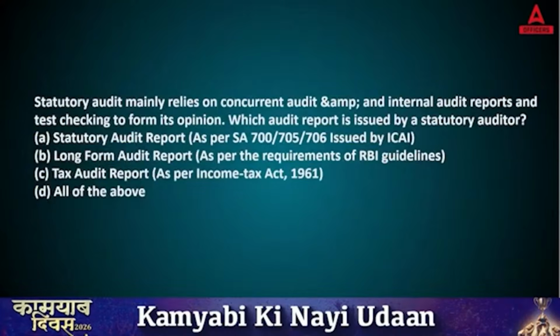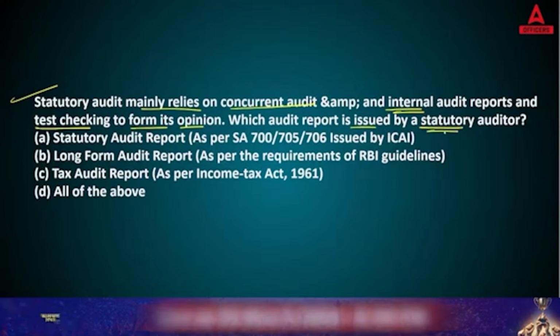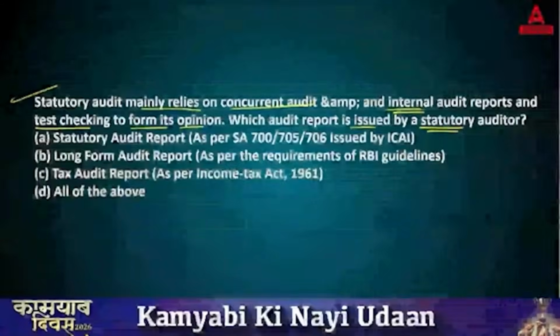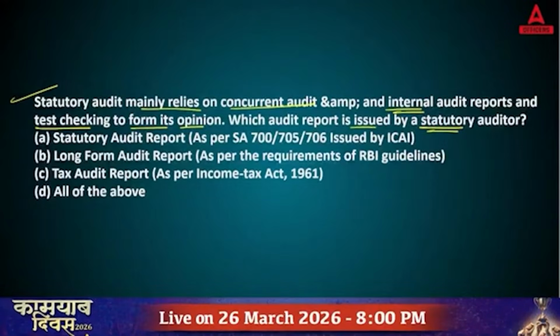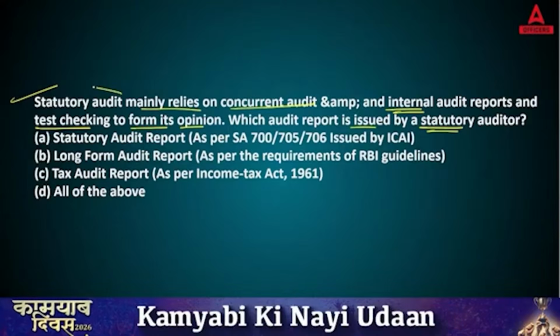Coming to the next question now. Statutory audit, concurrent audit, and internal audit reports, and test checkings to form its opinion. So, which report is issued by a statutory auditor? A. Statutory audit report as per SA 700 issued by ICAI. B. Long form audit reports as per the RBI guidelines, or C. Tax audit report as per income tax, or D. All of the above.